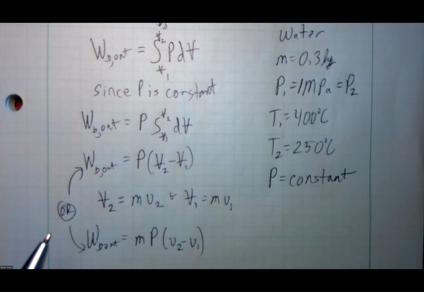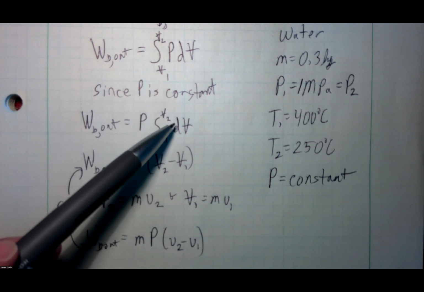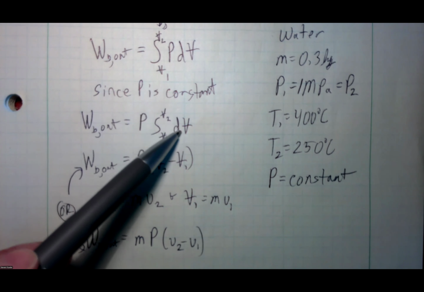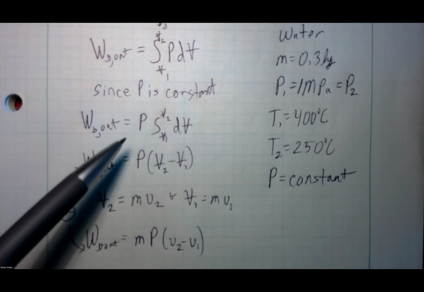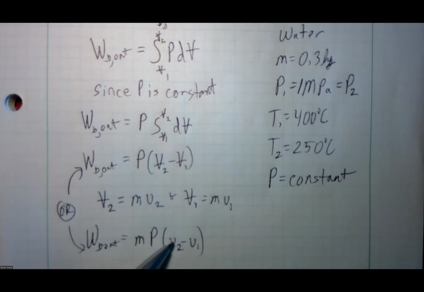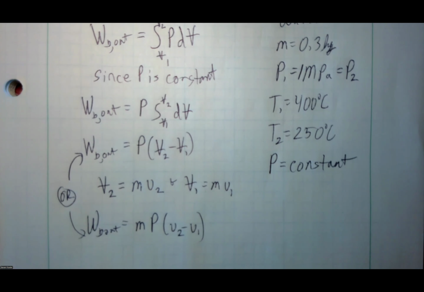Another way, a lot of times the textbook will tell you also, because mass is constant, you can pull the mass out of this term, m d little v, and then the mass comes out of the integral, and now I've got m P integral d little v, and this becomes just delta little v. You can do it through calculus also, but you can see here I'm just pulling this common mass out of those two, which is a known quantity.